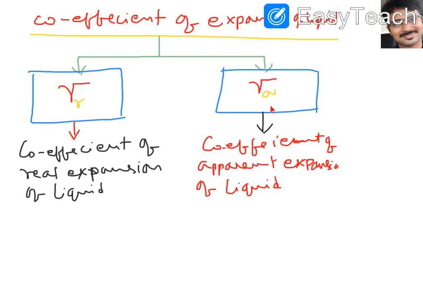Like that we will have two coefficients. One is called gamma R, the other one is called gamma A. Gamma R is the coefficient of real expansion of liquid, and gamma A is the coefficient of apparent expansion of liquid. In solids there is only one coefficient, but in liquids, because of the container effect, we have two coefficients, one real and the other apparent. I hope you are clear with this one now.